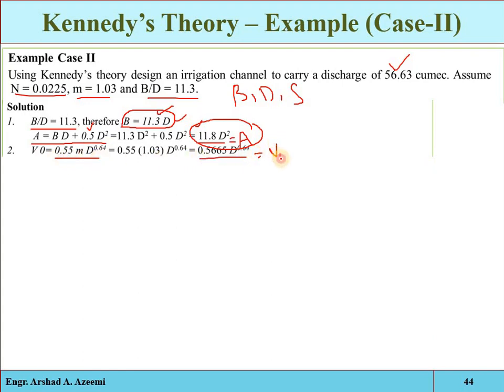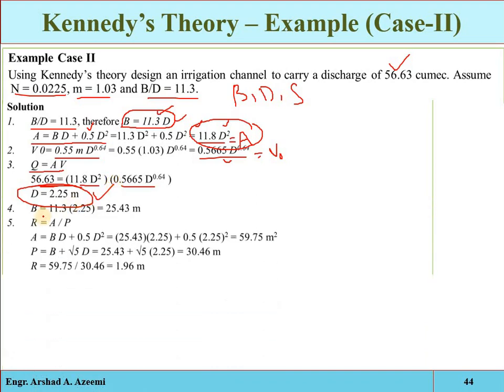Now V naught is in terms of D, area is in terms of D, and we know the continuity equation, discharge is given. Just put the area and velocity. So we have only one variable. So the depth is 2.25 meter. That is the exact depth. Clear? Now put this value back in this equation, so you will get the width is 25.43 meter.